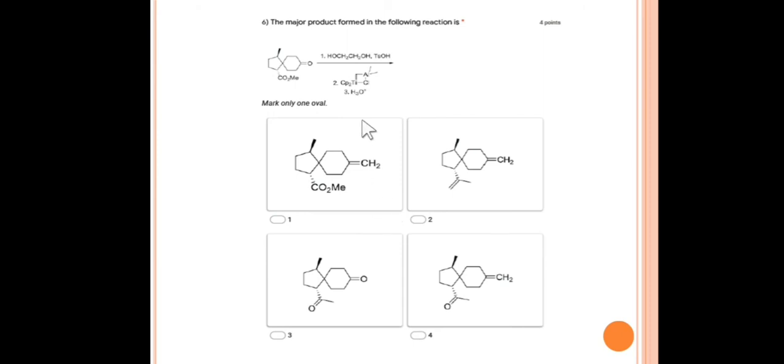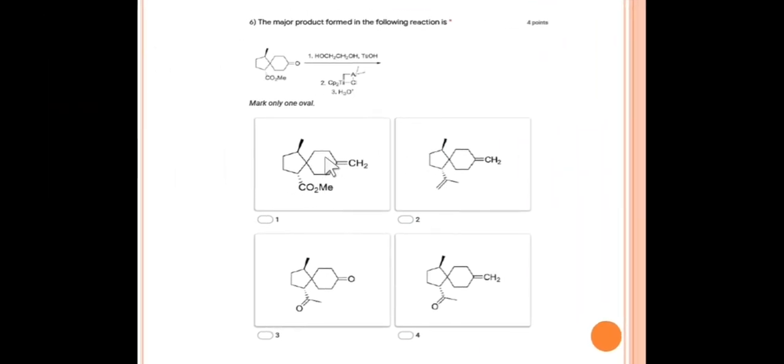So most of my students will go for the olefination of the carbonyl compound like this. So for the first, second, or third option, fourth option they will choose. But friends, if we closely look at the reagents, the first reagent will protect the keto group, that means these options might not be right. So I have the answer for you guys in the next slide.